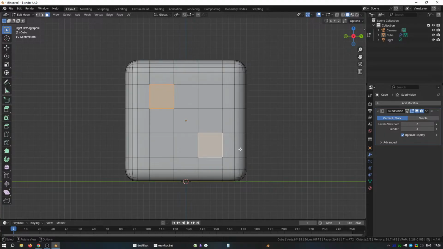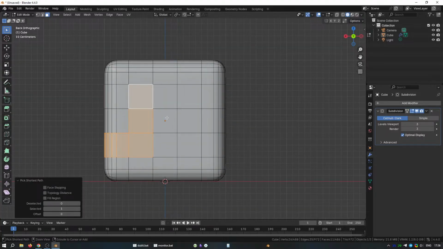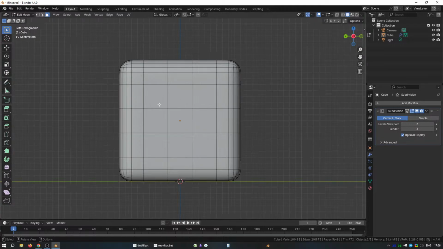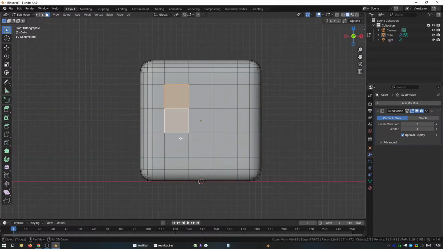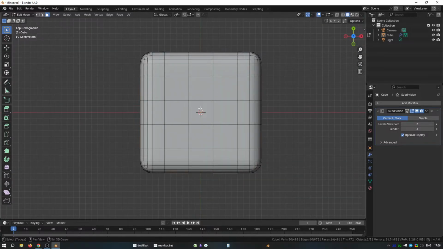Come back up to the navigation widget and hit the handle on the right side to change viewports. Press and hold the Shift key again, and this time select 3 faces. Back up to the navigation widget and change the viewport. Press and hold the Shift key, and this time select 5 faces. Back up to the navigation widget and change the viewport again. Press and hold the Shift key, and this time we'll select 4 faces.